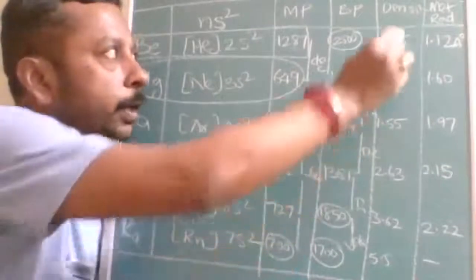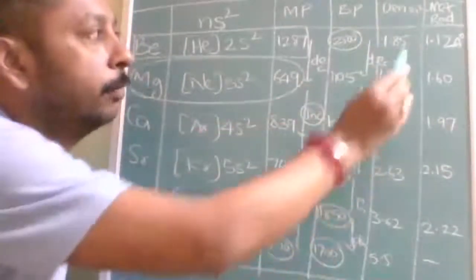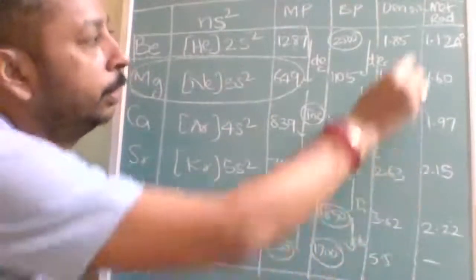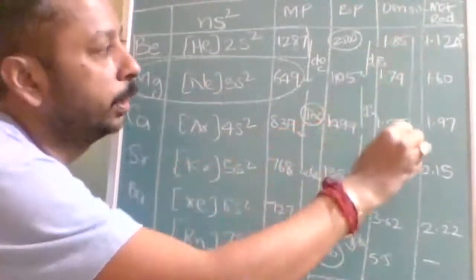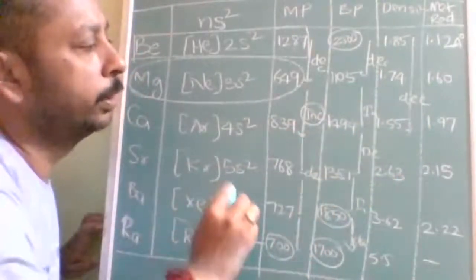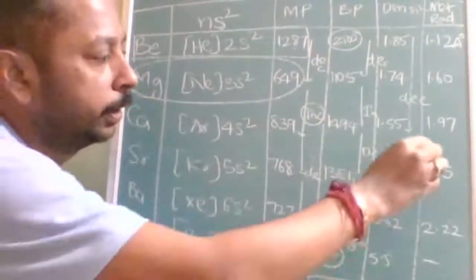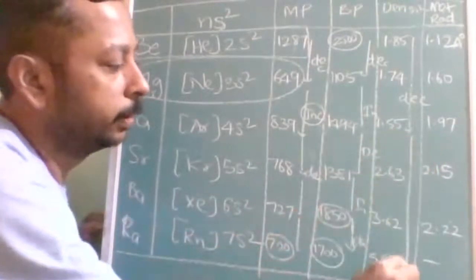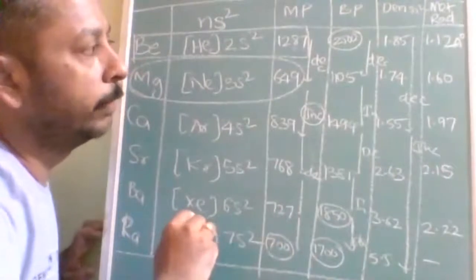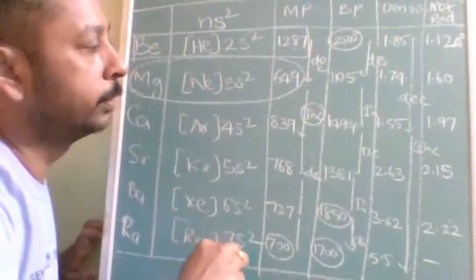Let us see the density part: 1.85, 1.74, 1.55. From here to here it is continuously decreasing, then it is increasing. Now let us identify which is lowest and which is highest.